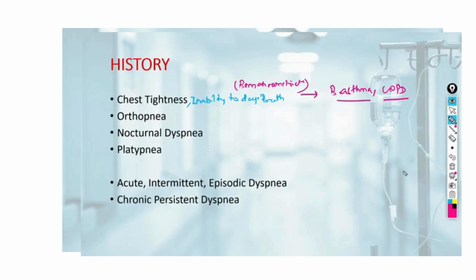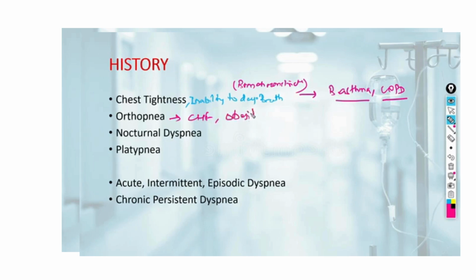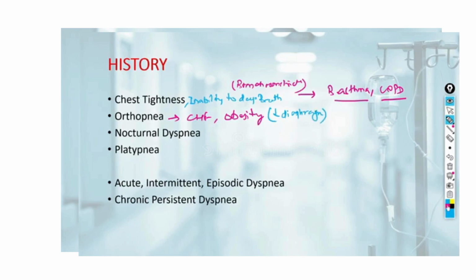Orthopnea means dyspnea which occurs during the supine position. Orthopnea is typically a feature of congestive heart failure. It can also be seen in obesity. Why in obesity? Because of mechanical impairment of the diaphragm. The diaphragm in obese persons is impaired.